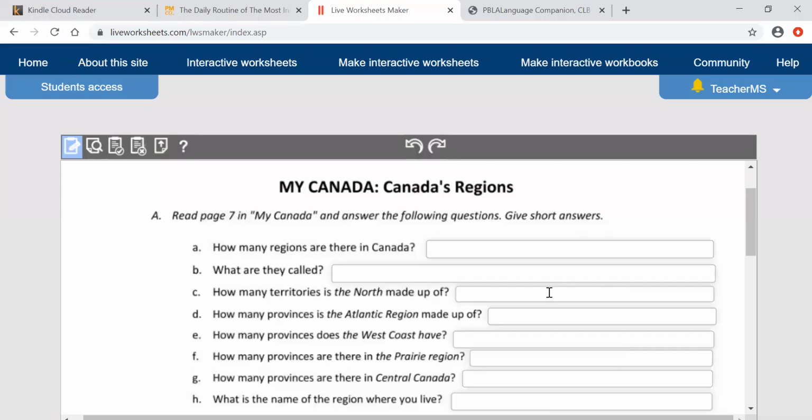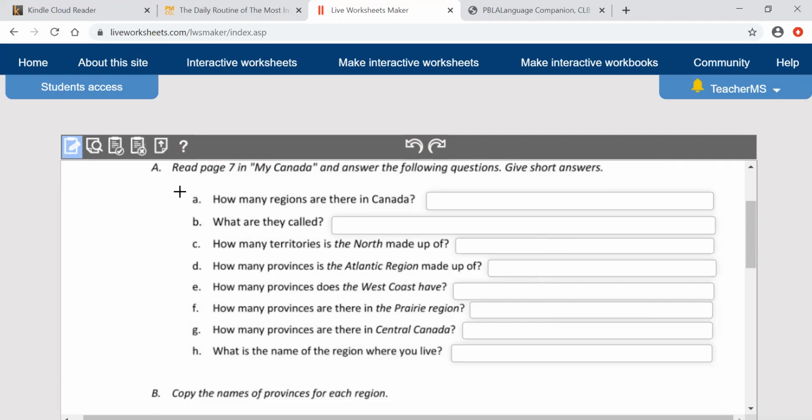All right, let's answer some questions about Canada's regions. Question number A, how many regions are there in Canada? So you're going to write the answer here. B, what are they called? You will give me the names of the regions. Called means what are their names? C, how many territories is the North made up of? How many territories are in the North? So you give me the answer here.